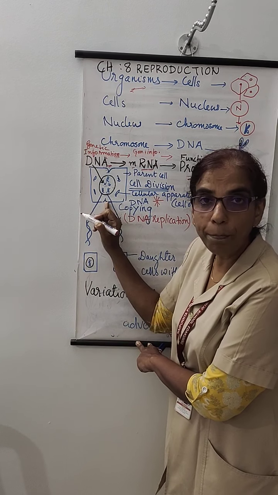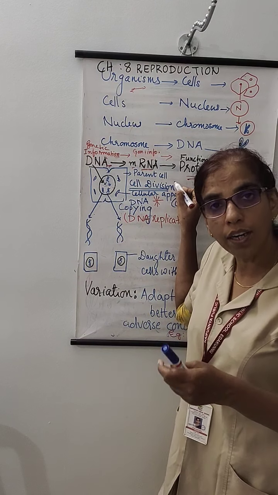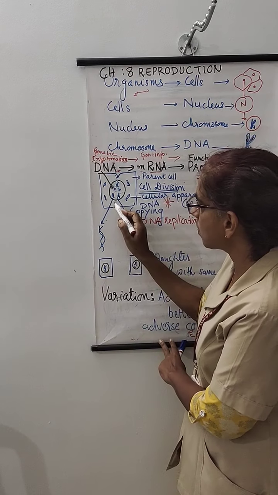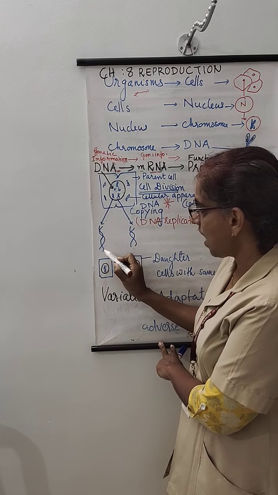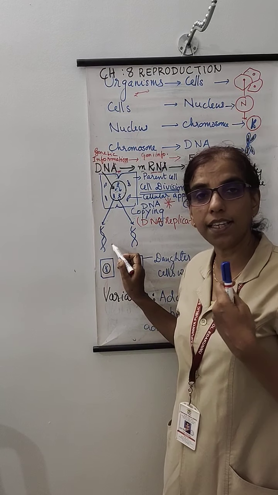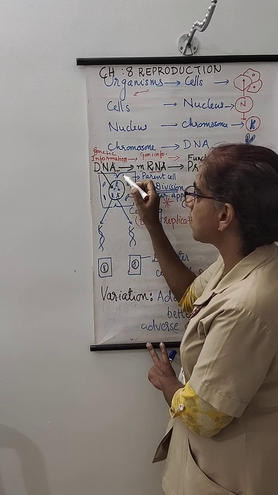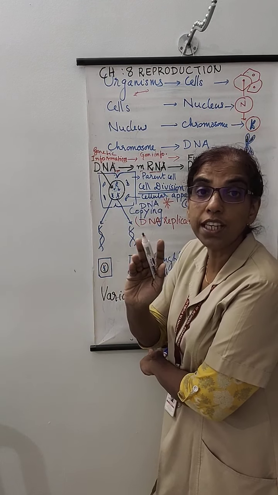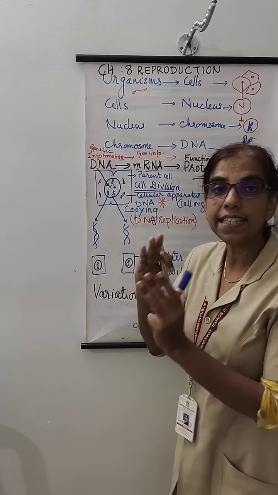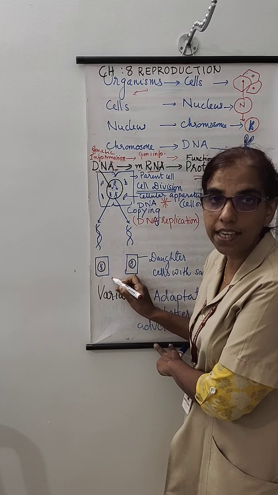This copying happens at the time of cell division, or what we are discussing, the reproduction time. This copied DNA now will be holding the same characters, the responsibility of the same characters. When these DNA are produced in two numbers, slowly the cell gets divided into two daughter cells. This is what happens here also.